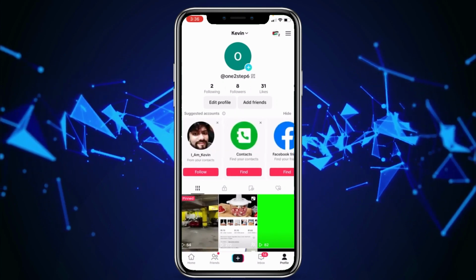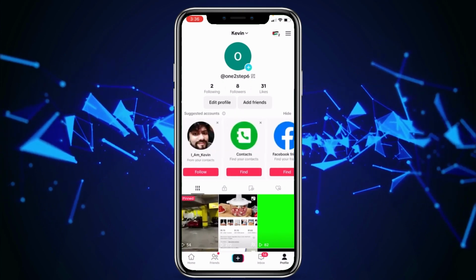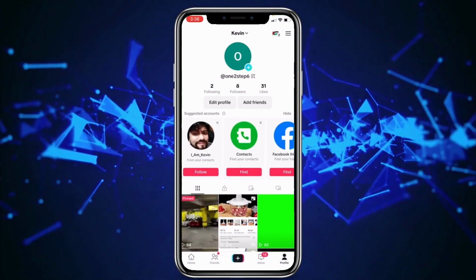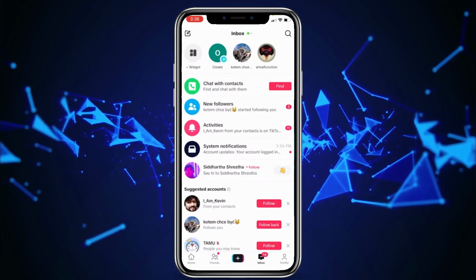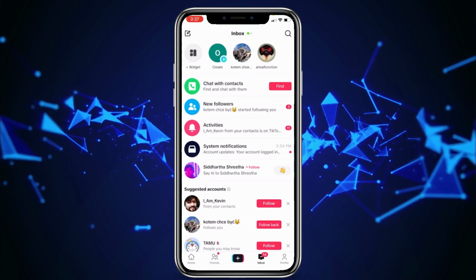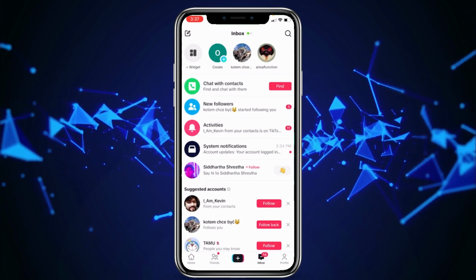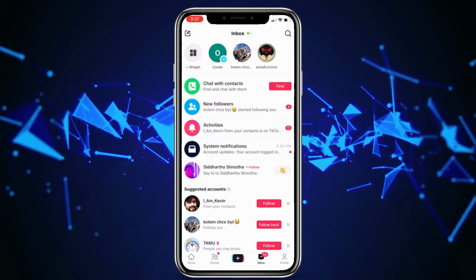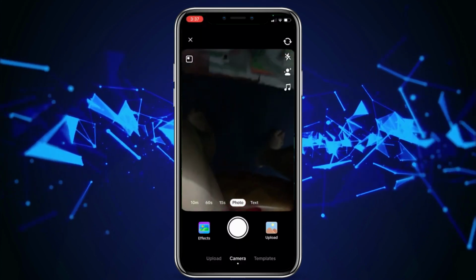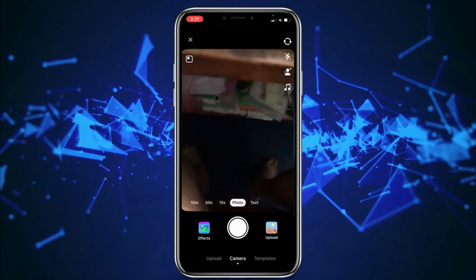So first, if you want to post a TikTok story, you want to go on Inbox and Dogs, and in Dogs at the top, you can see the button called Create. This is for creating a story, not for videos. Click on Create. And anything you create from over here is going to be on your story, which means after 24 hours,